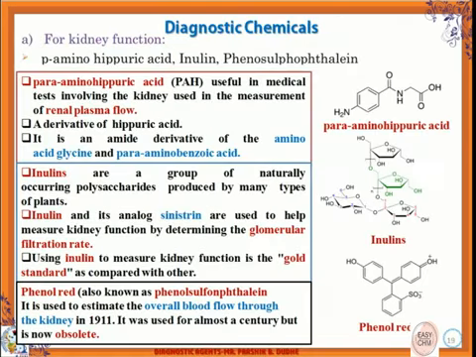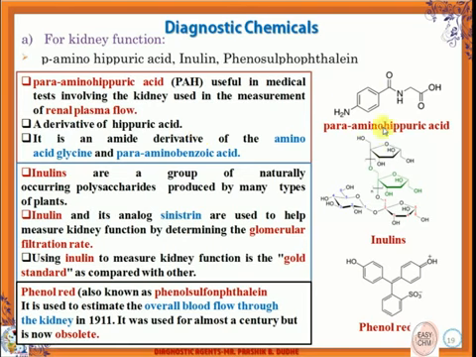Now let's see the diagnostic chemicals which are specifically used for specific organs, starting with kidney function. For detecting whether the kidneys are properly functioning, the glomerular filtration rate, and how blood flow or renal plasma flow is occurring, we use agents like aminohippuric acid, inulin, and phenolsulfonphthalein compound to detect kidney function. So now let's see individually what these compounds are.